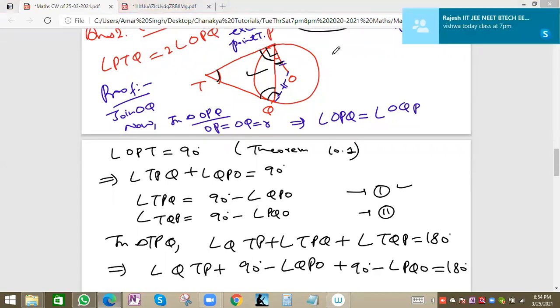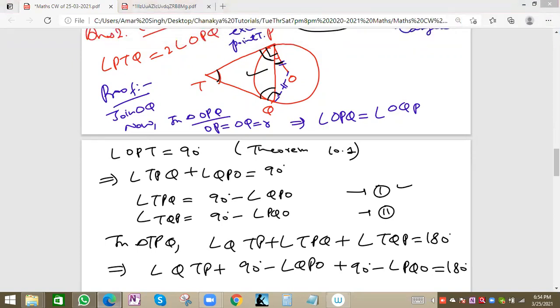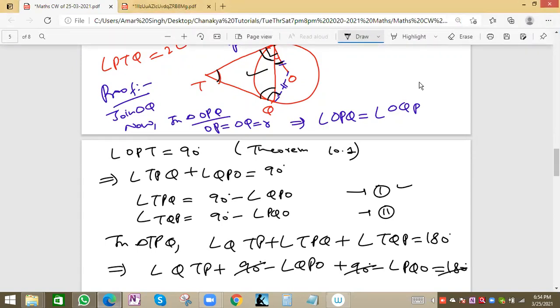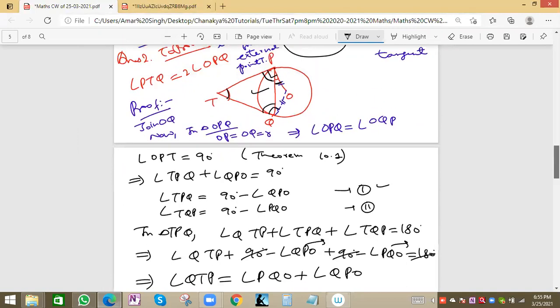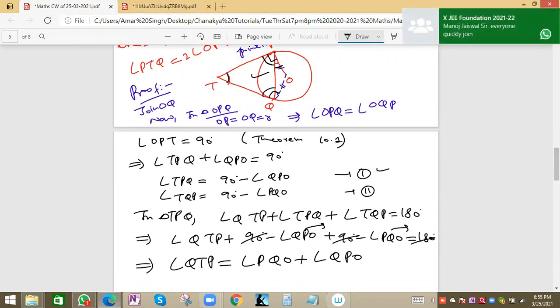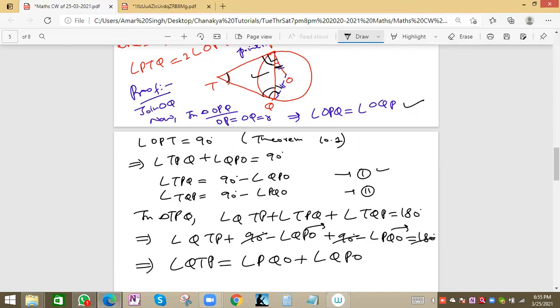Answer is correct. So now 90 plus 90 is 180, and 180 will cancel out. We can write the values as angle QTP, and this will go to the right-hand side: angle PQO plus angle QPO. Now we already know angle OPQ is equal to angle OQP, so these angles are equal.